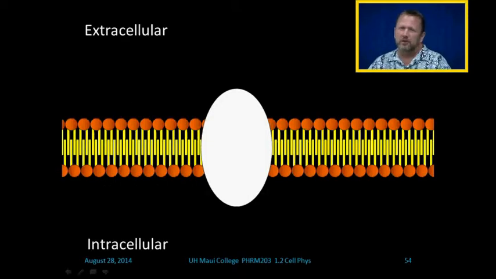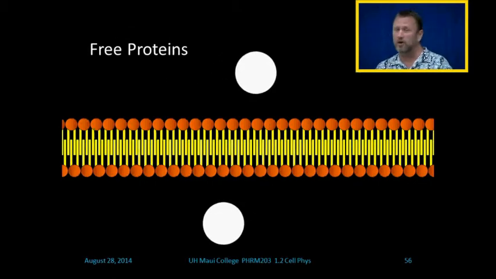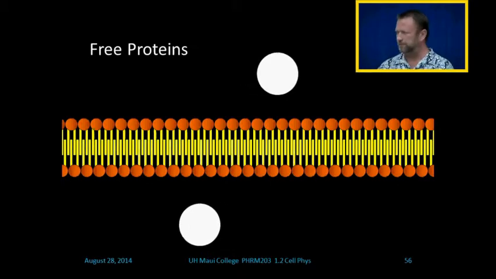During the course, I will draw my membranes just like this. Extracellular, outside of the cell, is always on top of the membrane on the pictures, and intracellular is always on the bottom of the membrane. So there's no confusion. That is a membrane-bound protein. I think I mentioned that. And free proteins are not attached to membranes.